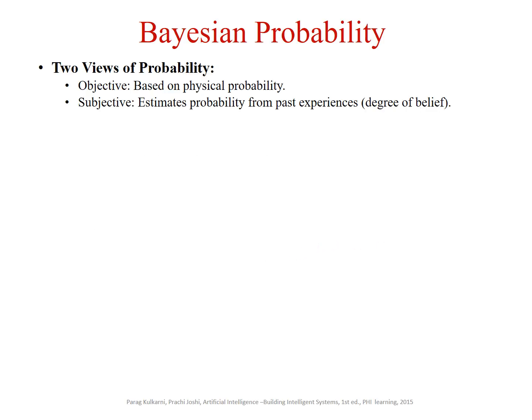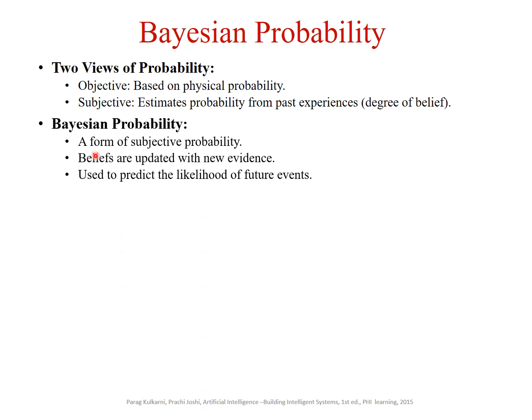Bayesian probability. There are two views of probability. Objective, based on physical probability. Subjective, which estimates the probability from past experiences, degree of belief. It's a form of subjective probability. Beliefs are updated with new evidence. It's used to predict the likelihood of future events.